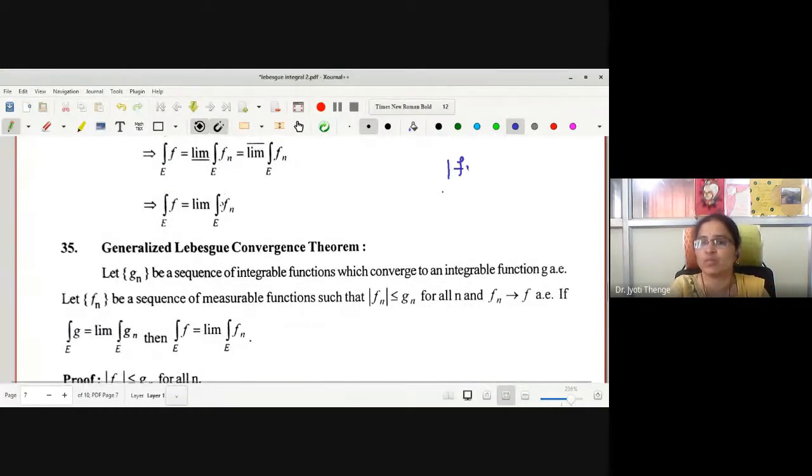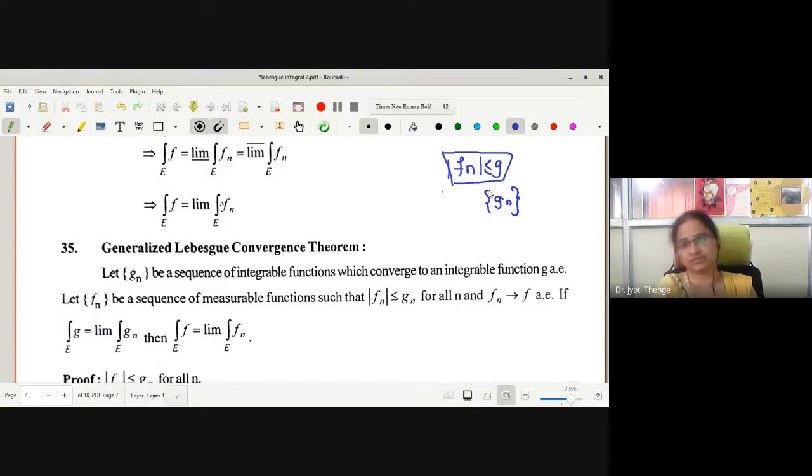Now, instead of this single function g, which dominates each fn, if we have a sequence of integrable functions, say gn, where every gn dominates fn.